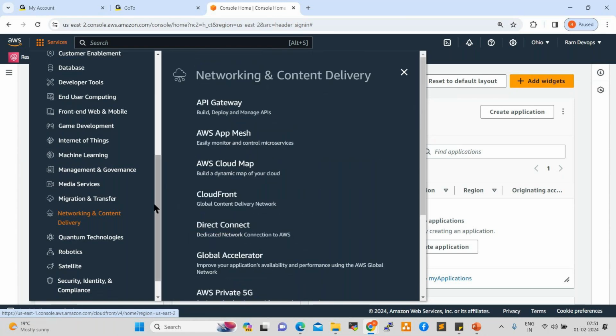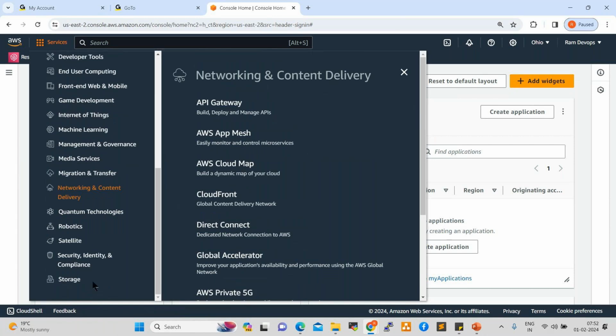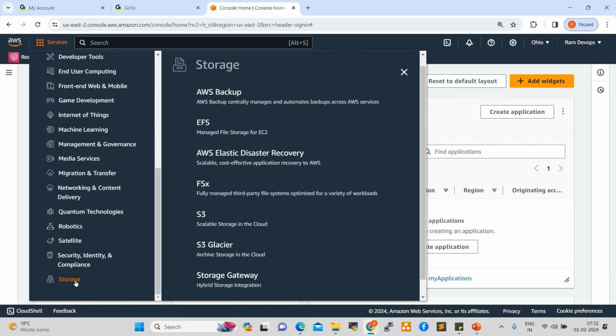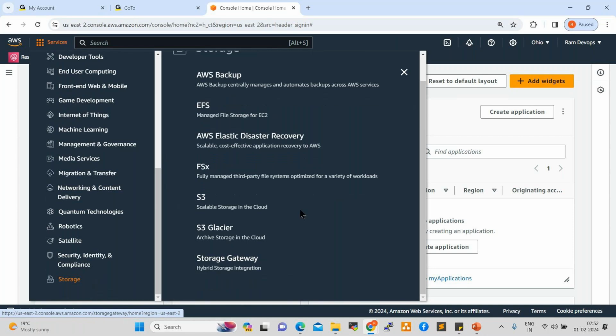Okay. Next one, storage services. Click on storage. See here, different storages are there: AWS Backup, EFS, AWS Elastic Disaster Recovery, FSx, S3, S3 Glacier, Storage Gateway. These are all storage services. We'll go deep dive into all the storage. Practically, we'll see this as per the course content. So we see most of the services here.